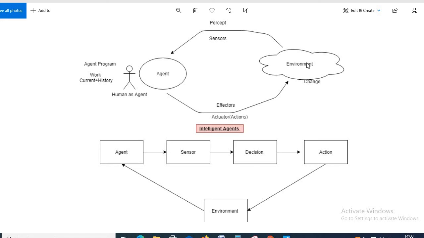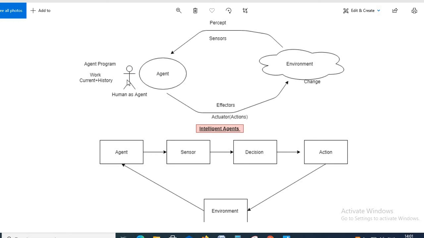So move forward is a problem for the machine. The machine gets that data from the sensor, and converts that data into a form of machine understandable language.